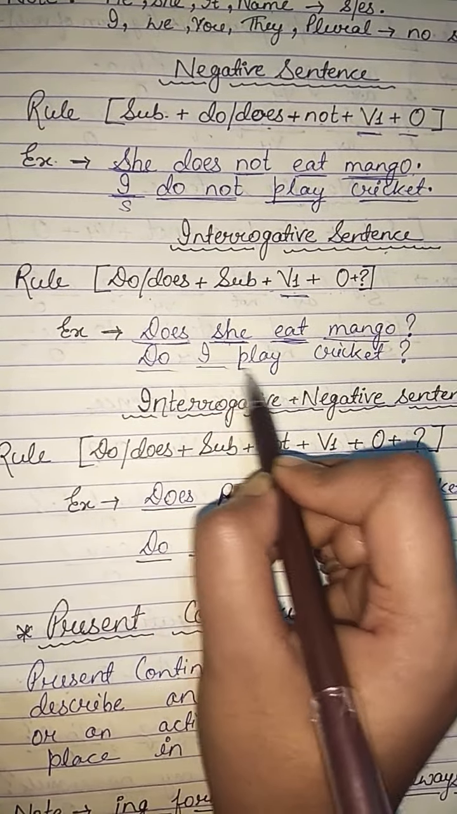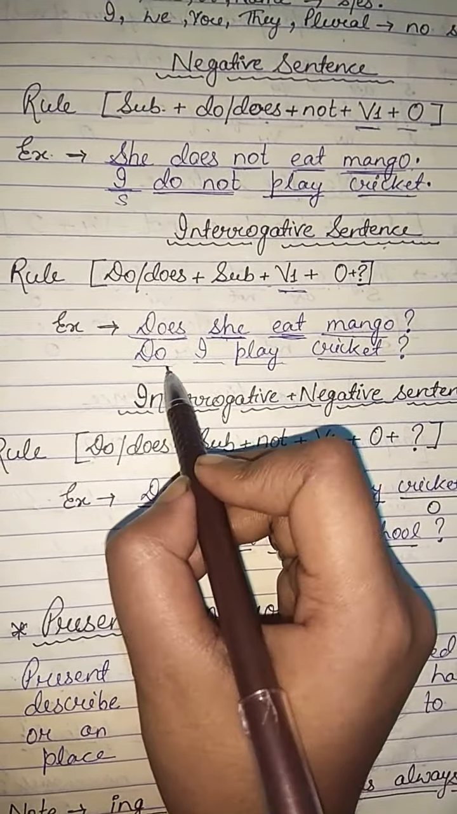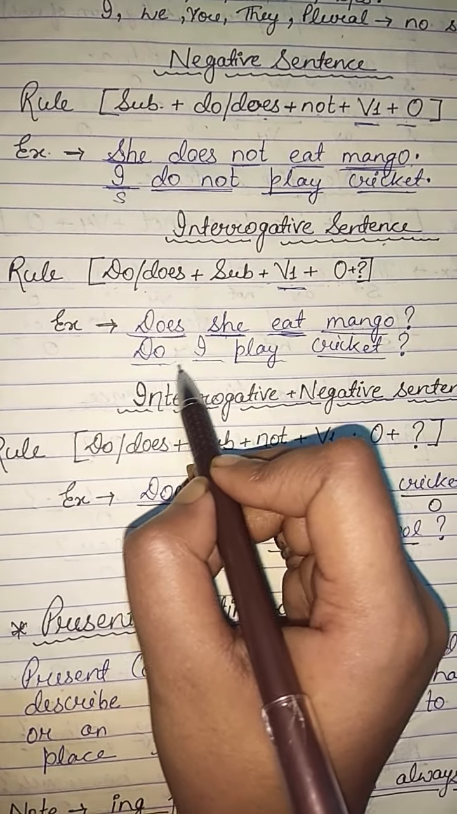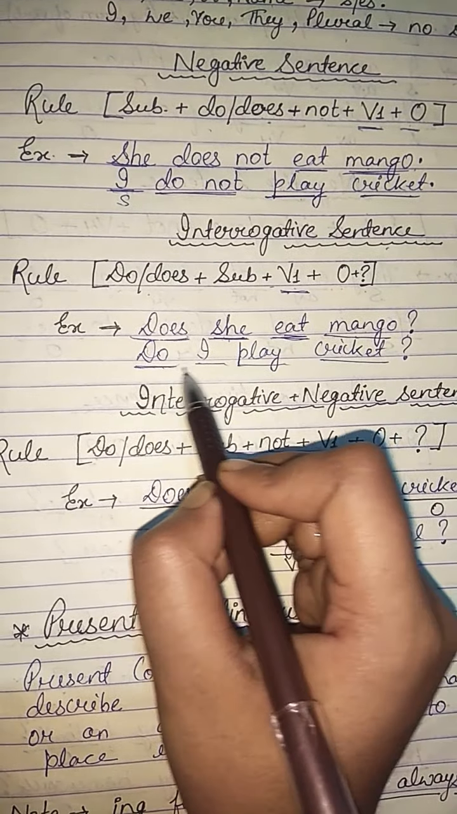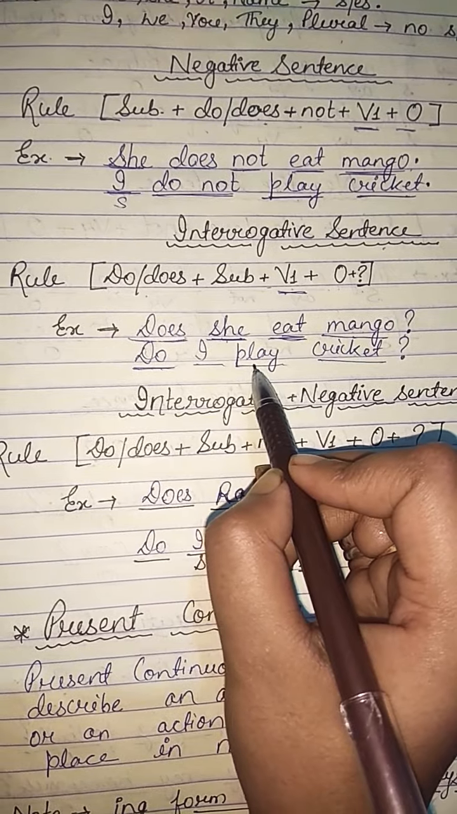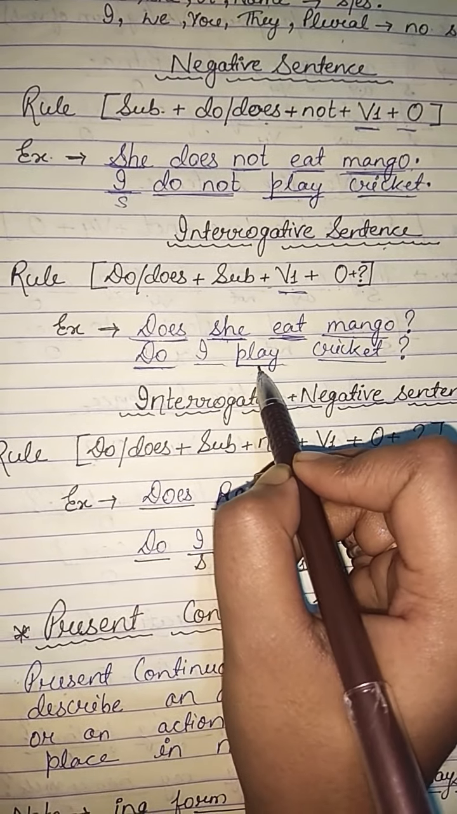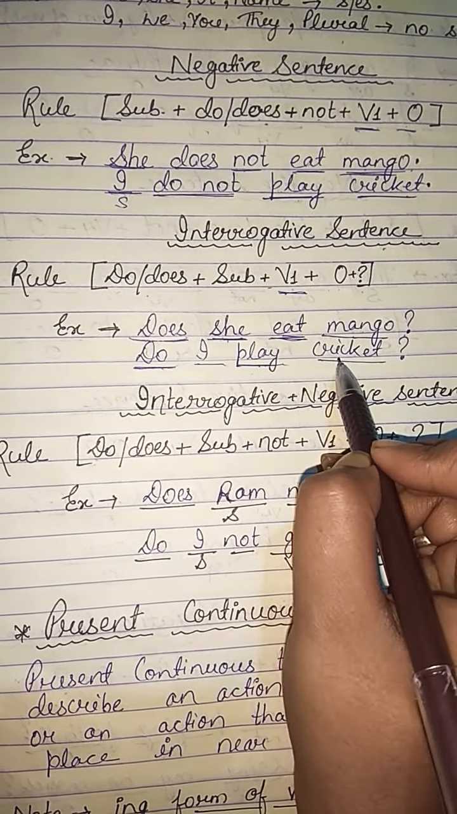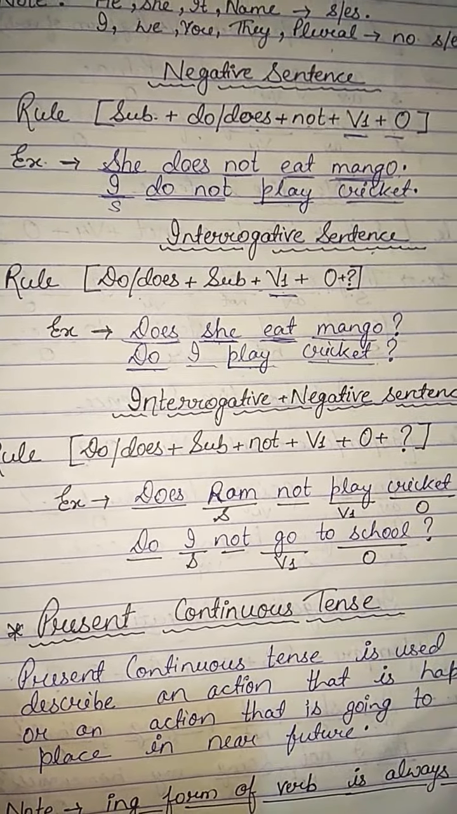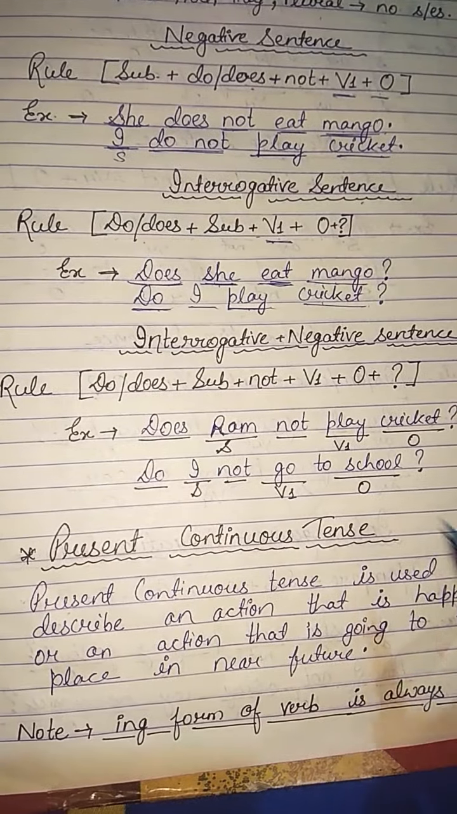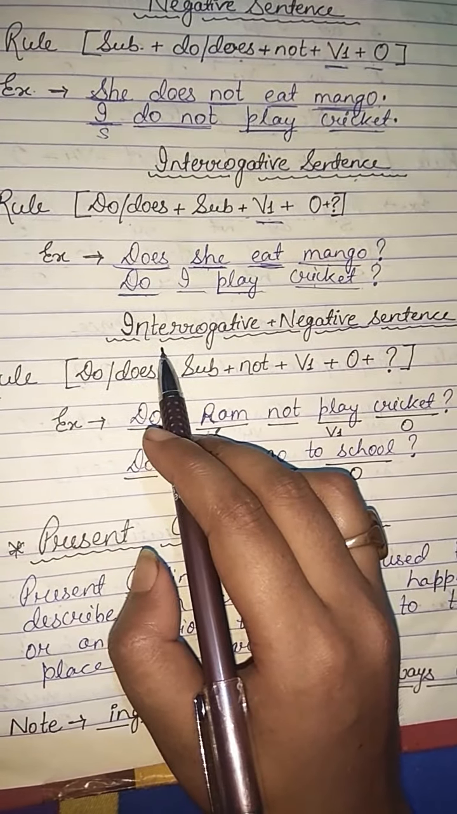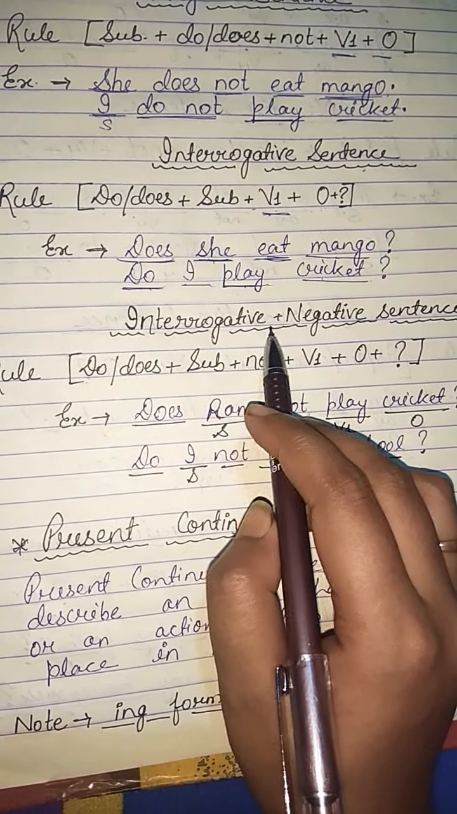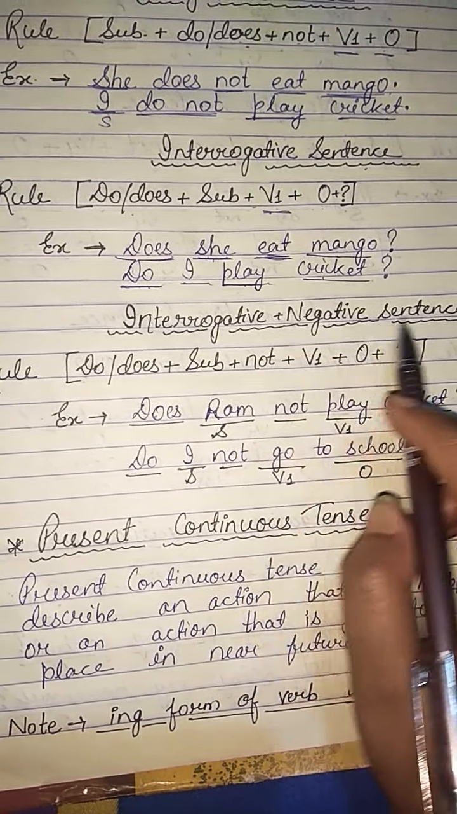Do I play cricket? Do, because I is here, we use do with I. Play is the first form of verb, cricket, and then question mark. And the last sentence of simple present tense is interrogative plus negative.